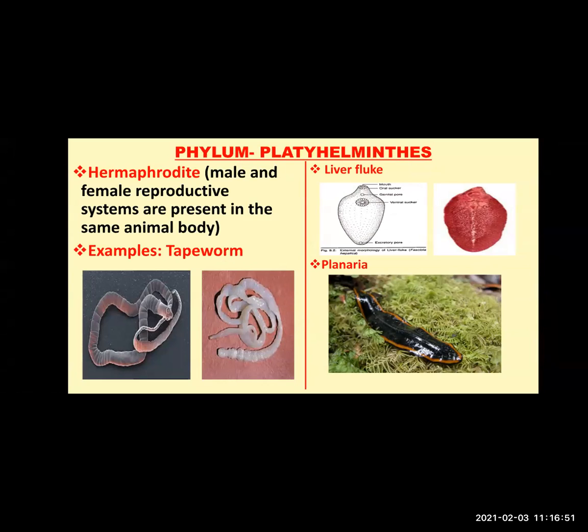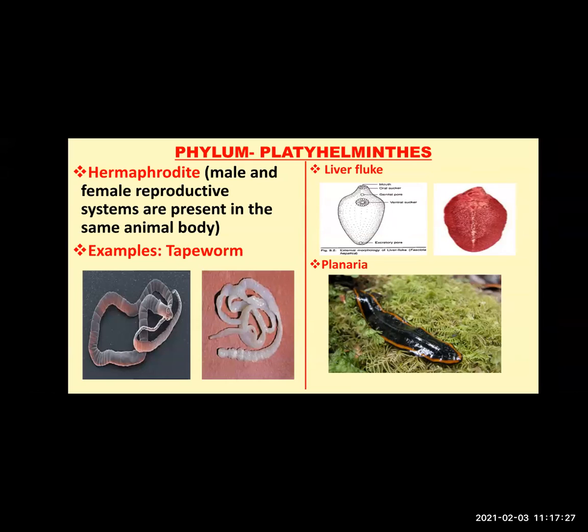Many a times, what happens? We get infected with these tapeworms. They enter our body and we get infected. In order to save ourselves from this, every time we have to wash our hands before eating, because it is through food, through contaminated water, that those organisms come in contact with us, and they enter our body through our mouth.